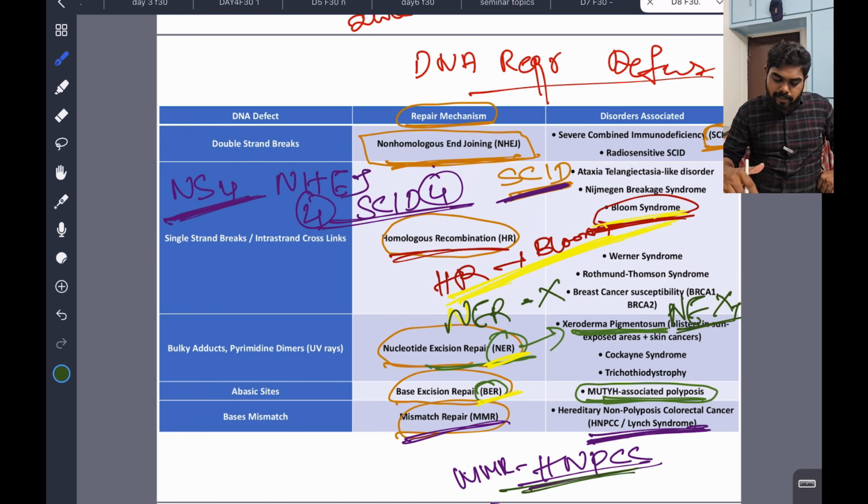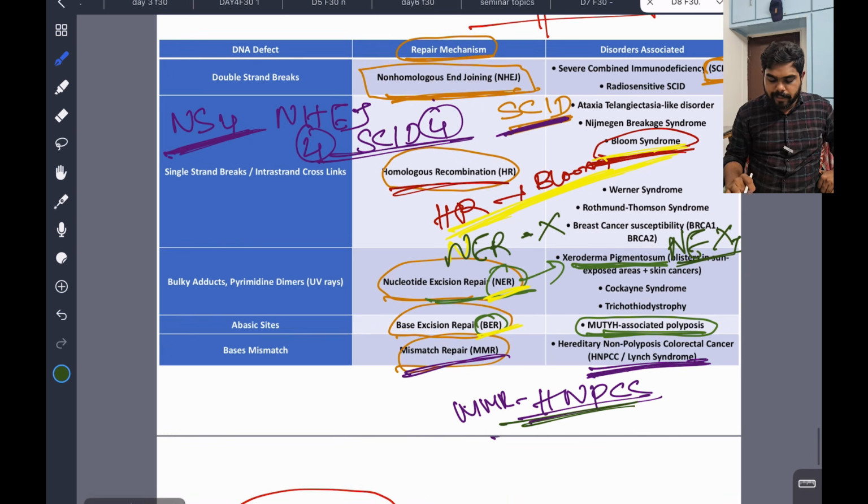I didn't study this topic in detail before. I know this topic by NHEJ, 4 letters: SCID. SCID we studied earlier, adenosine deaminase deficiency we studied before. And HR, in the room is headache, Bloom. It's everything Bloom, I thought like that. And next NER: xeroderma pigmentosum, sun exposed. I remember like that. And the other two, mismatch repair: Lynch syndrome, HNPCC, colorectal cancer, like that I remembered.